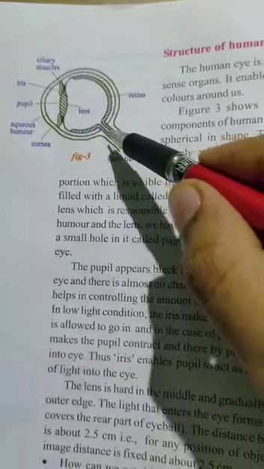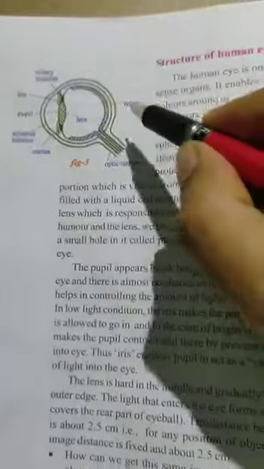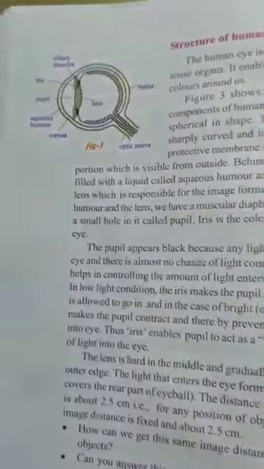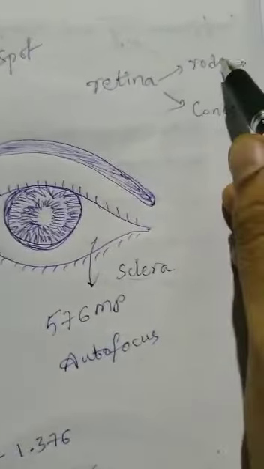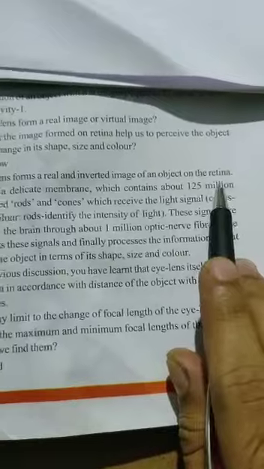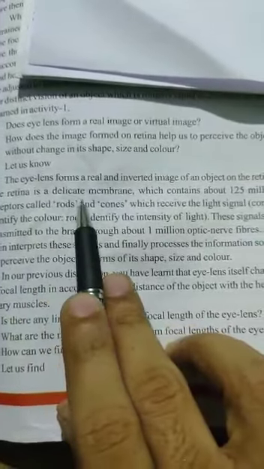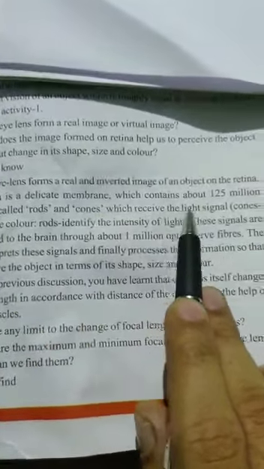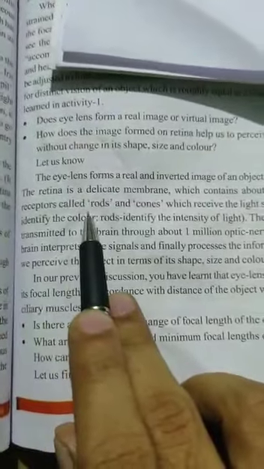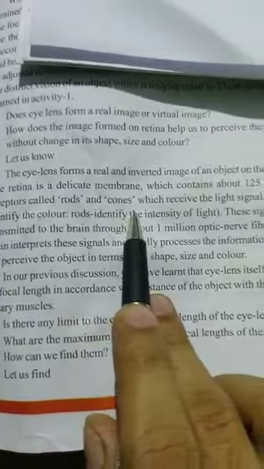Okay students. Next, this retina has two sensitive cells. Those are called rods and cones. See here in your textbook. The eye lens forms a real and inverted image of an object on the retina. The retina is a delicate membrane which contains about 125 million receptors called rods and cones.